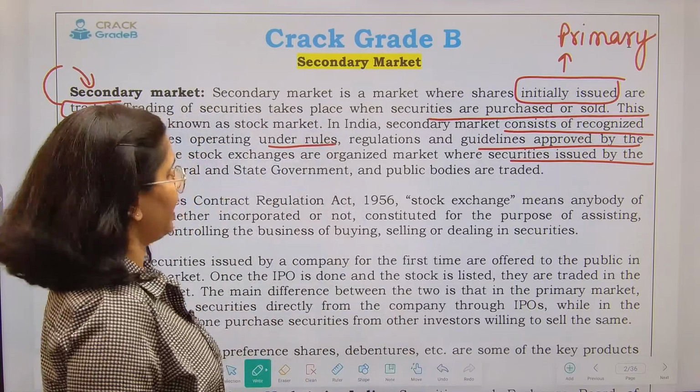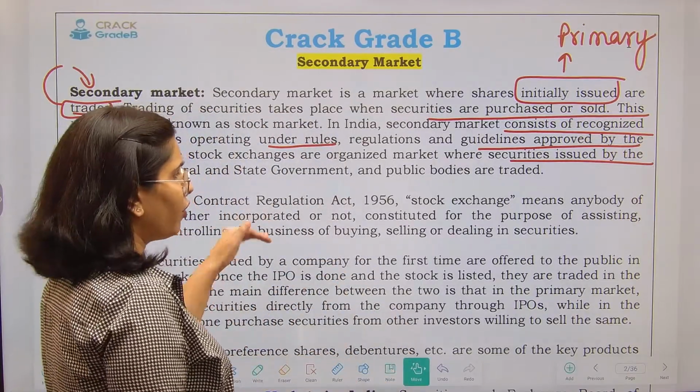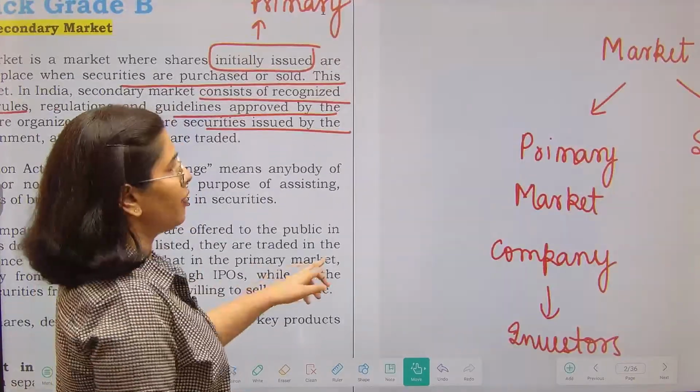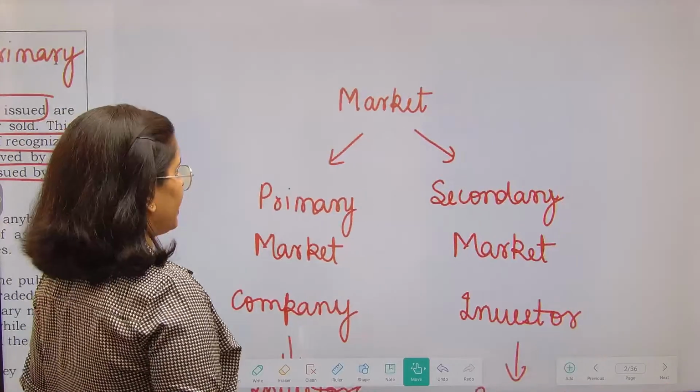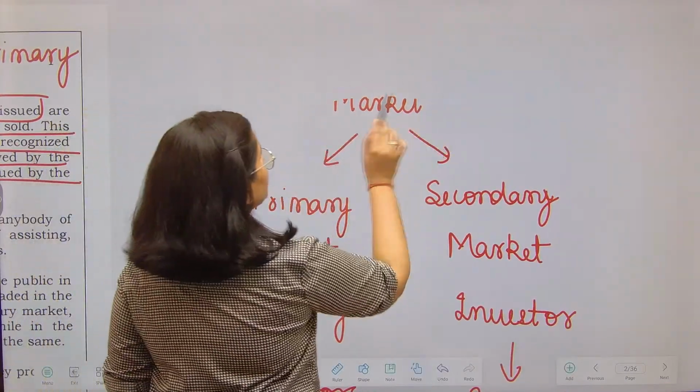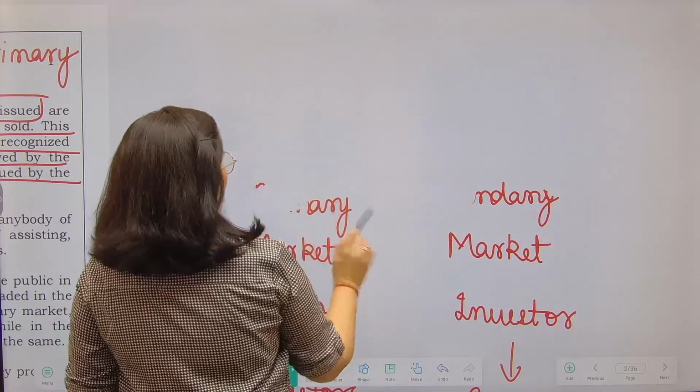So before we go further ahead, let's talk about stock exchanges first, right? A very important constituent of your secondary market is the stock exchanges. What is a stock exchange? Just quickly telling you.